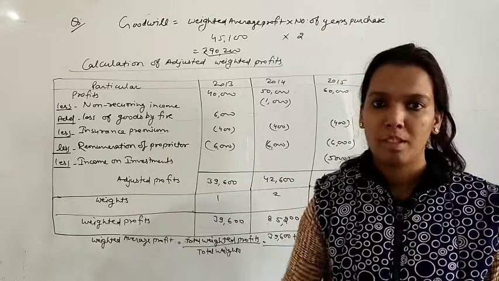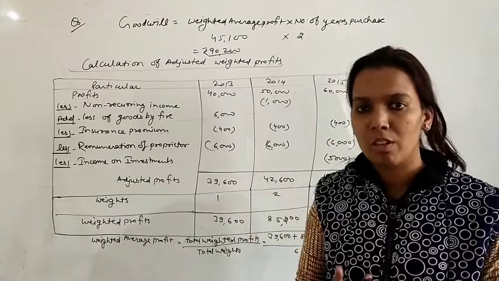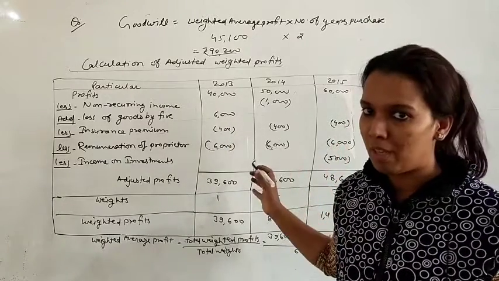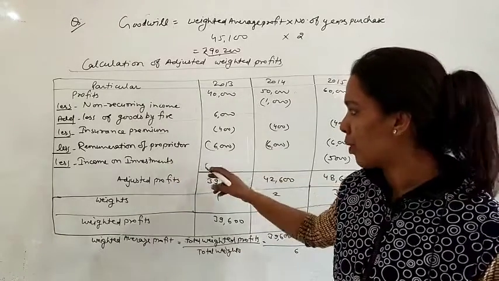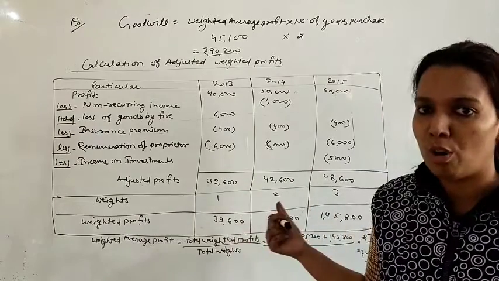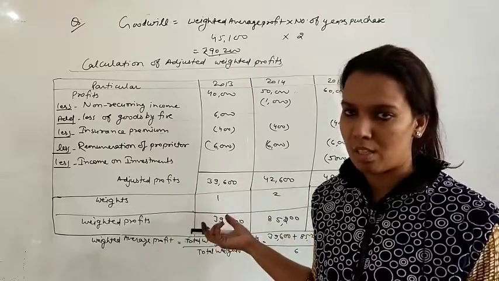Insurance premium, why we deducted this? Because this will be paid every year, so this will reduce our profits. So this is also deducted from every year because 400 rupees per year it will be the premium. Remuneration of proprietor, this will also be deducted because while calculating profit you did not take this remuneration into account, so now we have to reduce by this amount.